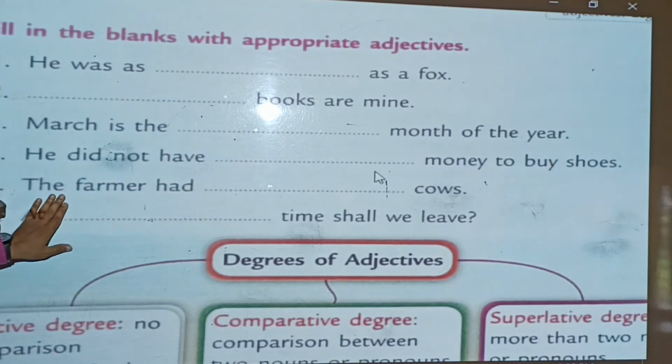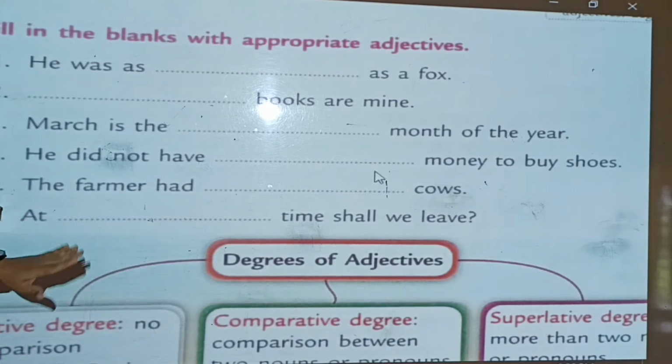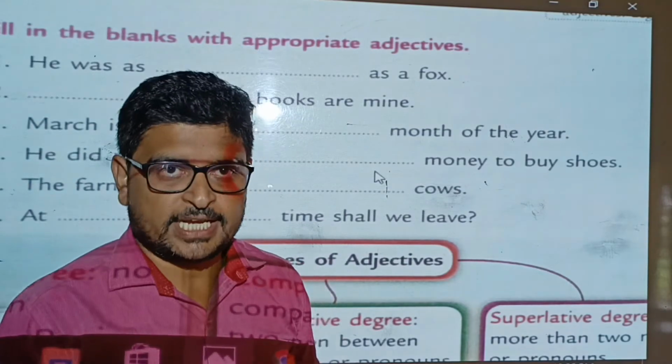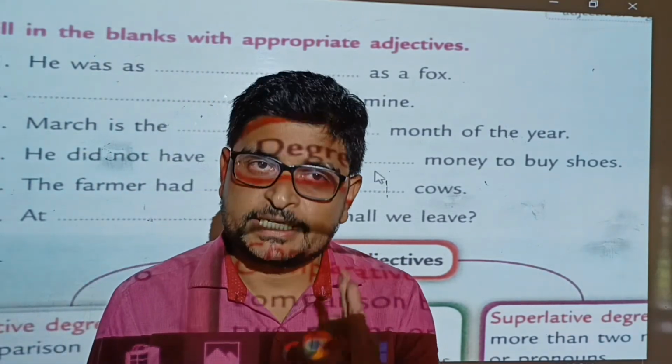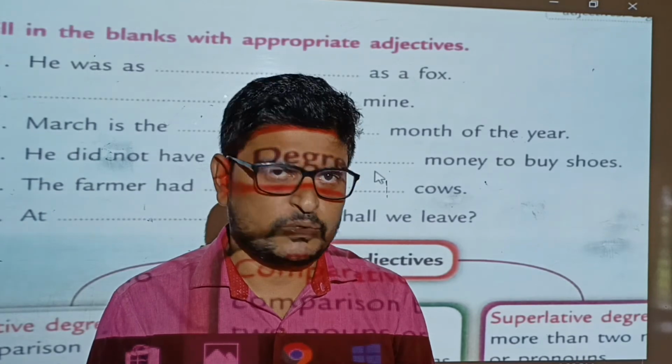Okay, the farmer had dash cows, 3 cows, 5 cows, 4 cows. Okay, at dash time shall we live. Okay, so in our first exercise you will have to write adjectives and answers may vary. आपके अलग-अलग आंसर हो सकते हैं.